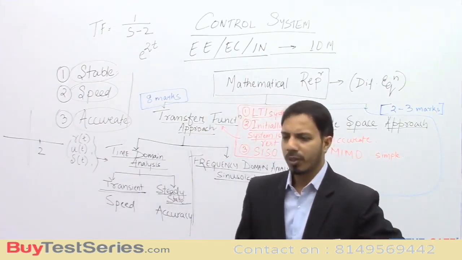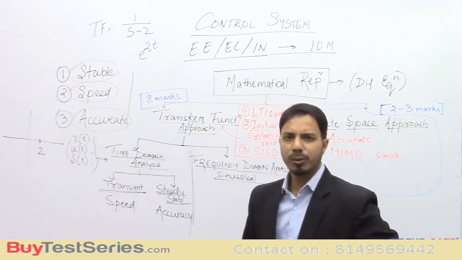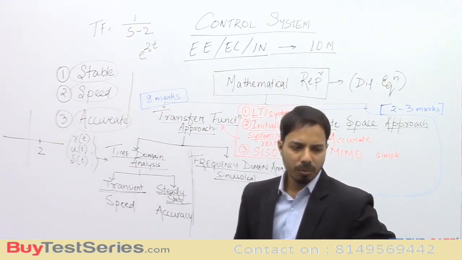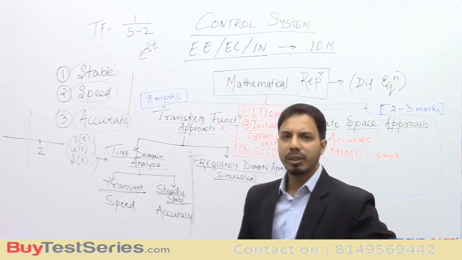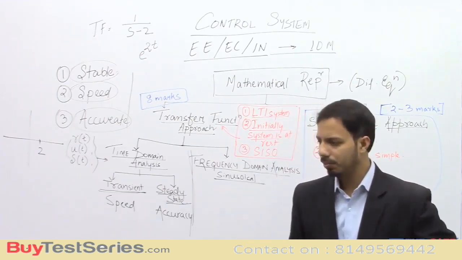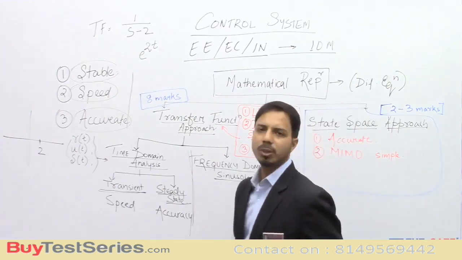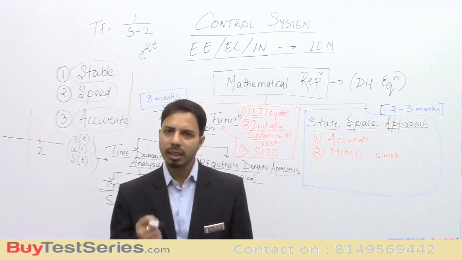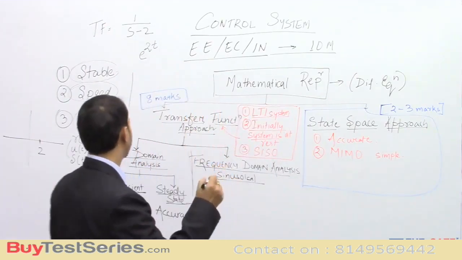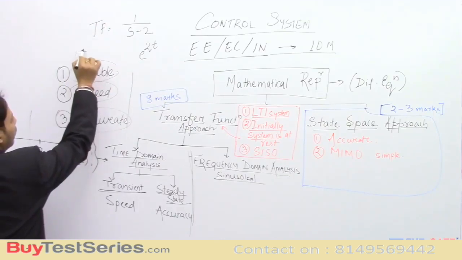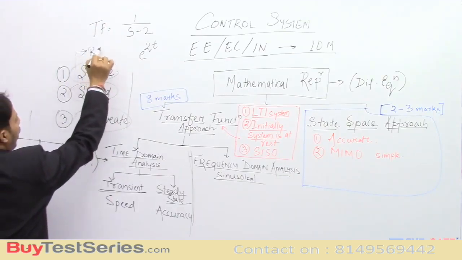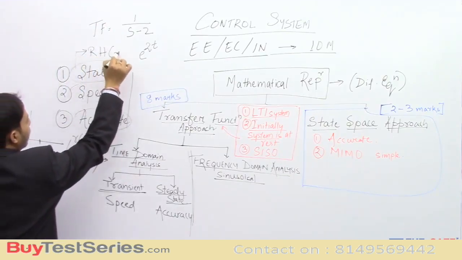Mathematically, by computer simulations or MATLAB we can do it, but manually it's very difficult to solve a higher order system. So there are some shortcut techniques known as Routh-Hurwitz criteria. To find the stability of the system, we will study Routh-Hurwitz criteria.